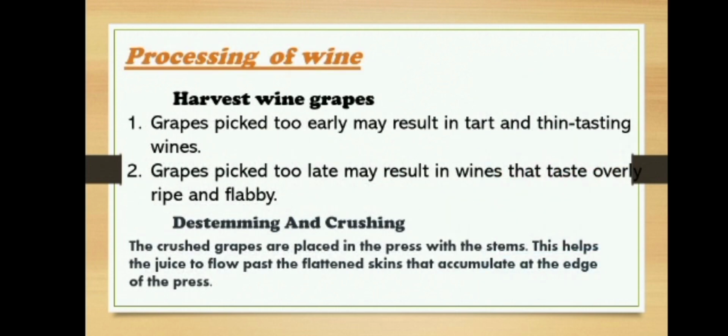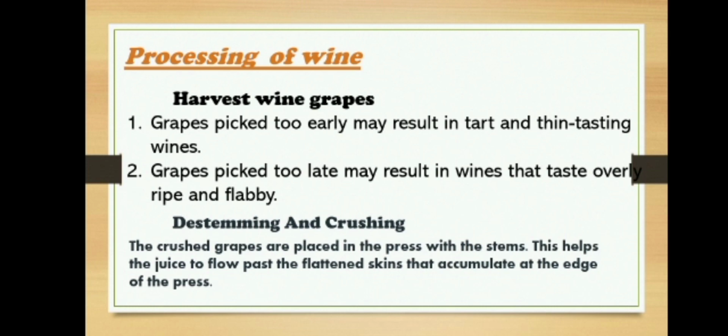Processing of wine. Harvest wine grapes. Grapes picked too early may result in tart and thin tasting wines. Point 2. Grapes picked too late may result in wine that tastes overly ripe and flabby.